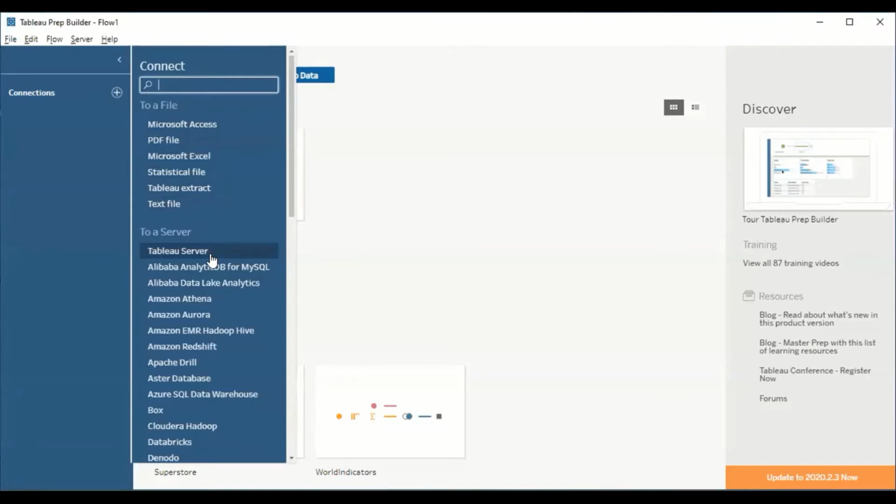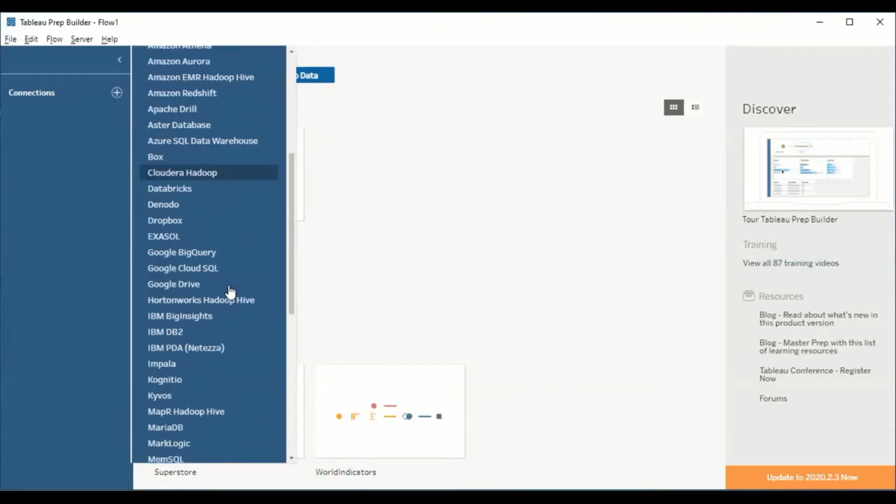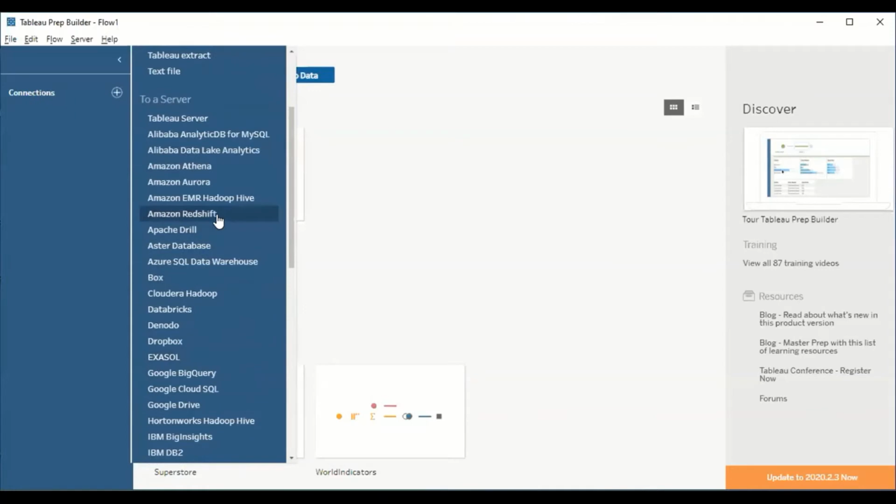Suppose you are storing the data in Tableau Server. We can fetch the data from the Tableau Server and start analyzing it. In the same way, it gives other options. Let us say you are using AWS and data is stored in Amazon Athena, Aurora, Hadoop, Hive. All those data can be extracted and we can start analyzing using Tableau Prep.